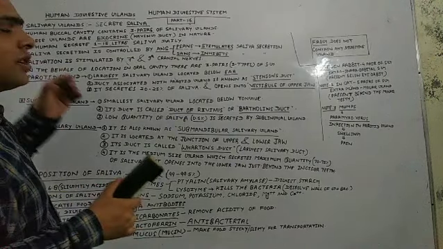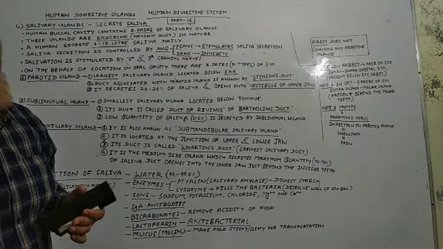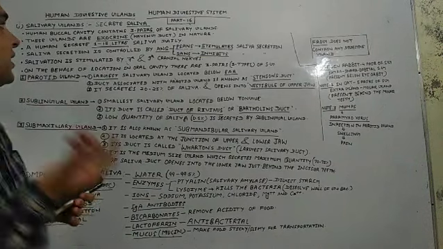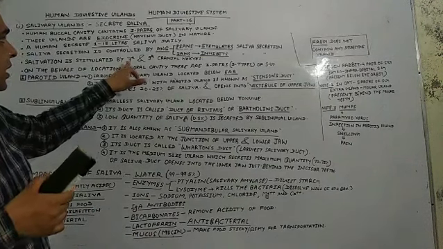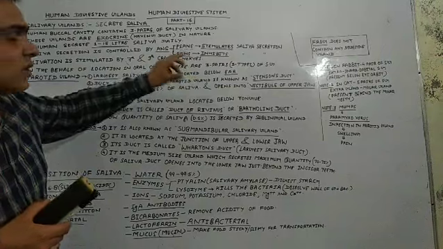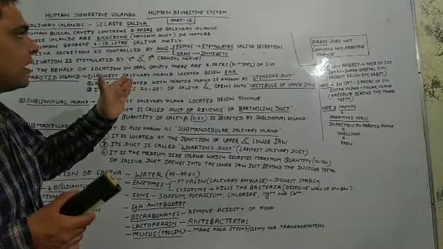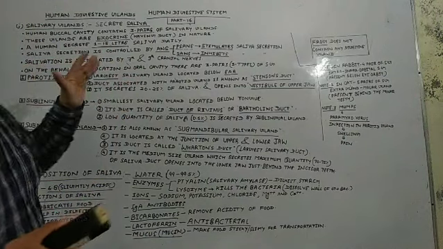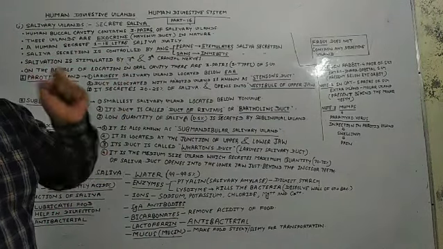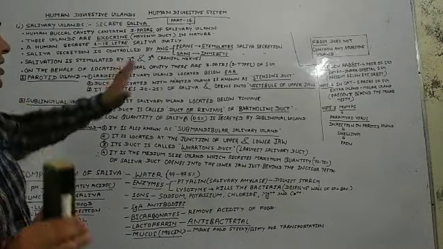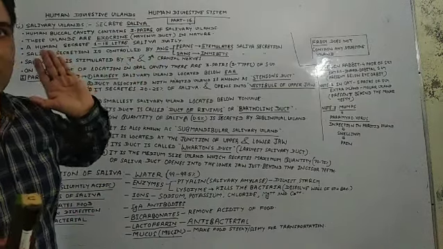So the 7th and 9th cranial nerves stimulate saliva secretion, meaning they stimulate the secretion of saliva. Clear? They play an important role in our buccal cavity.